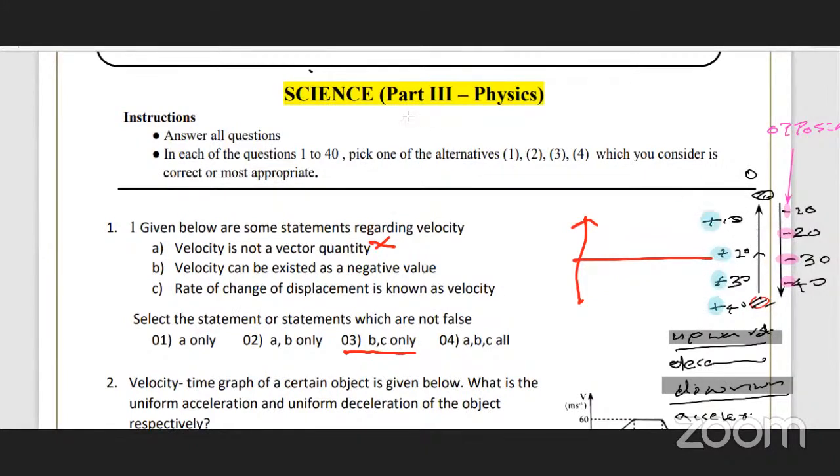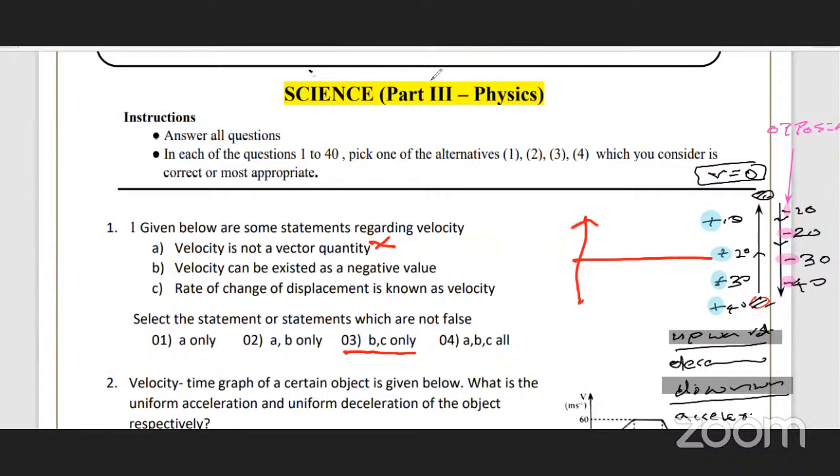So at the maximum height, velocity is 0. That means kinetic energy is 0. But potential energy is maximum. So when moving down, kinetic energy increases, potential energy decreases.